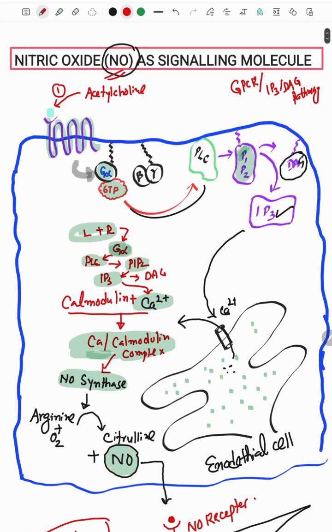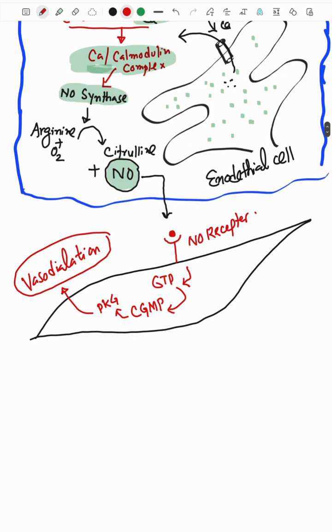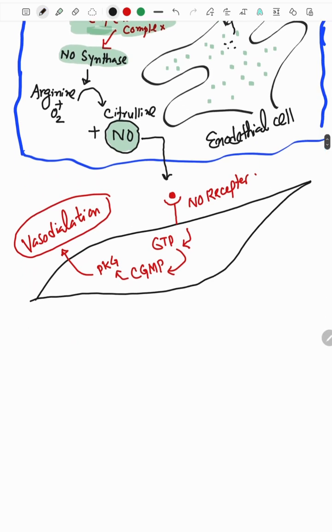If you want to go through this, you have everything right on the screen. You can take a screenshot or pause your video, replay, rewind, whatever you want. This pathway plays a very fundamental role in patients who have angina. Doctors recommend nitroglycerin to angina patients.